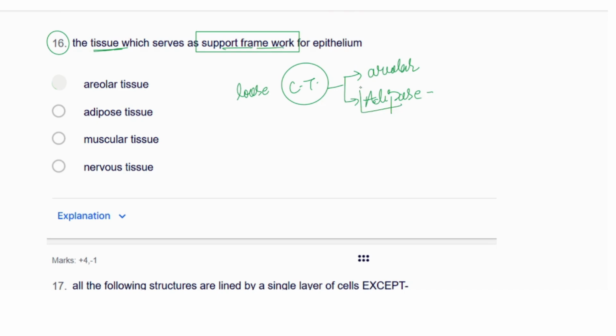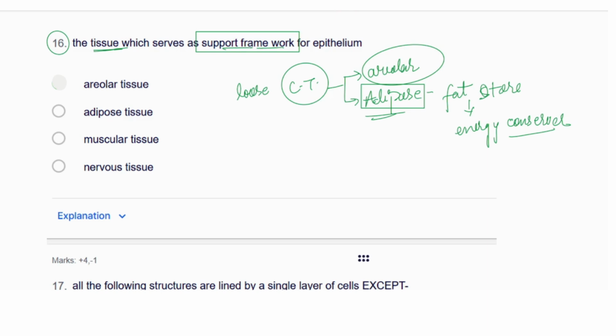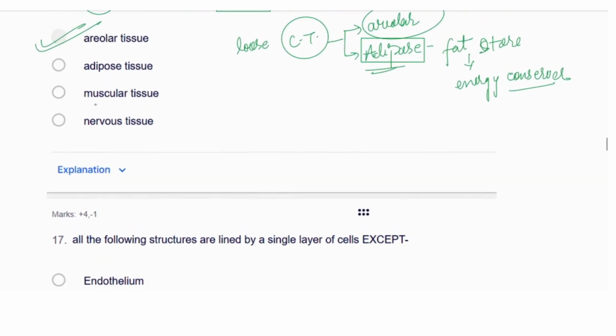In the adipose tissues we have seen fat storage only, or you can call it an energy saver or energy conserver for the future. So it is not that much, but the areolar is actually the support framework for the body, for the tissues. So we'll go with the areolar only. Muscular and nervous would obviously not be it, but you could be confused between these two.